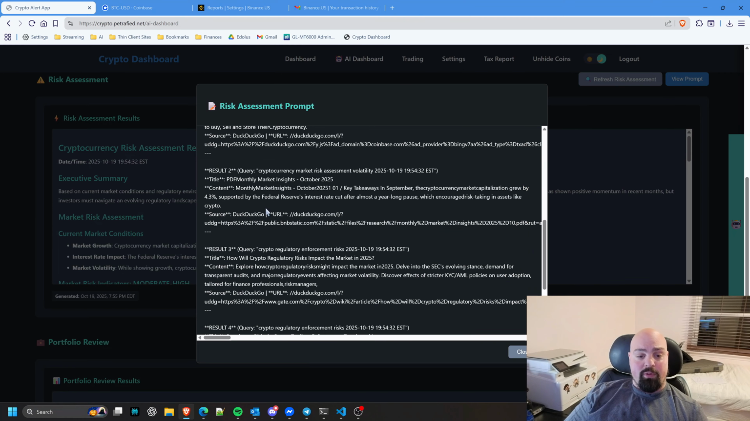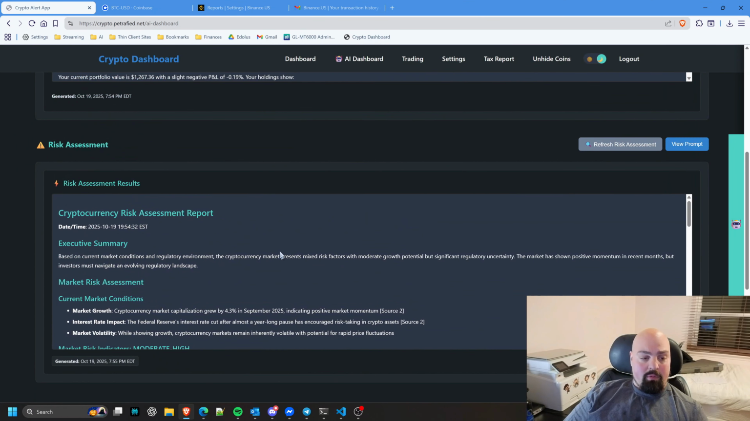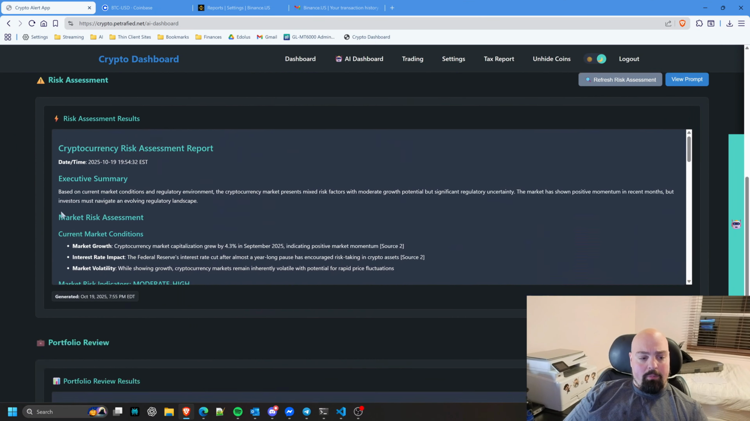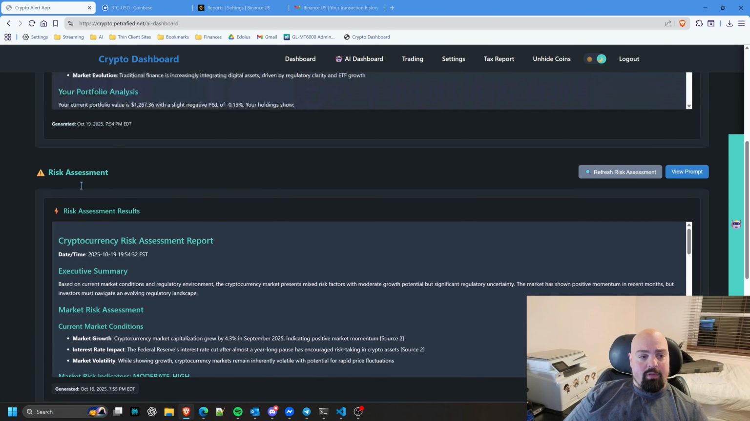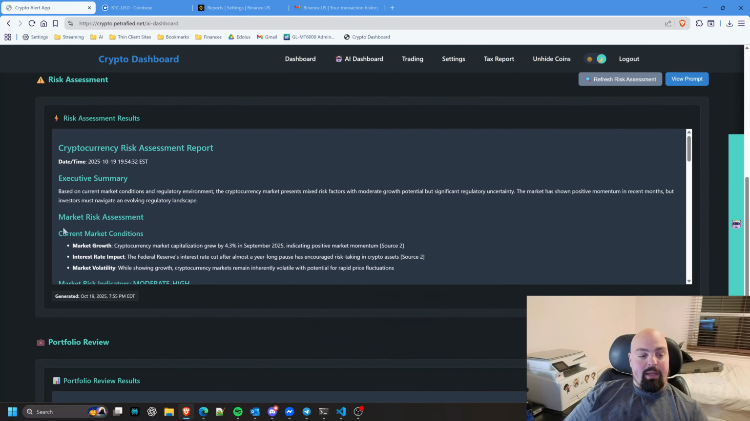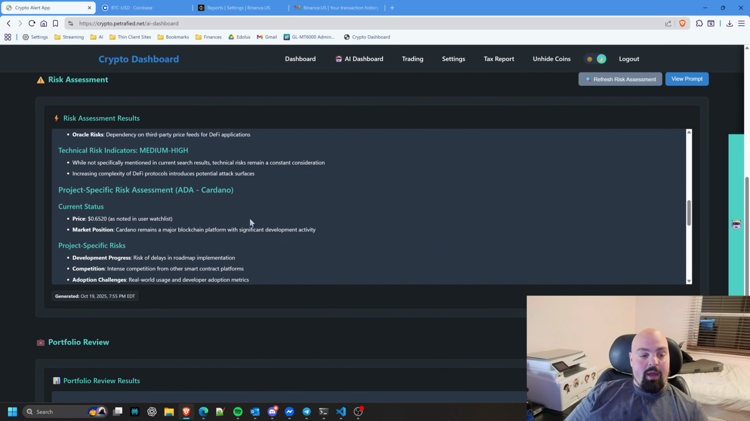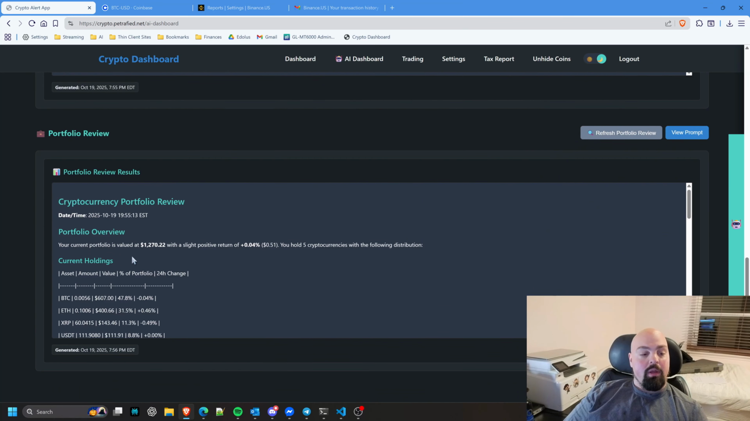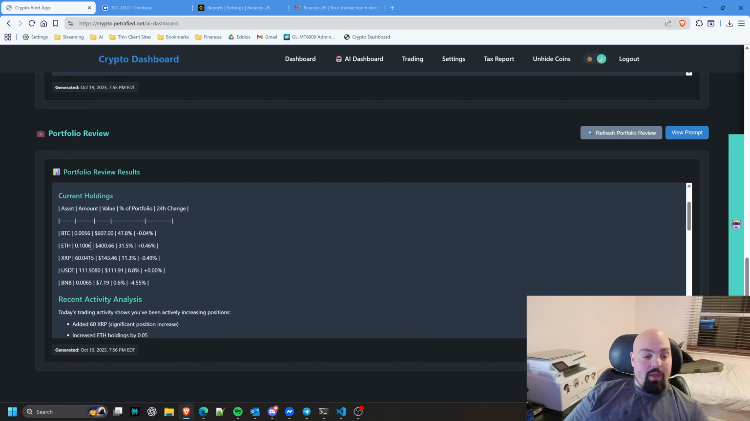It's already got its search results, and this is the response from the model. This is the risk assessment, market analysis, and then down here, because it was able to retrieve my portfolio data, this one here shows the current portfolio at the time of this search, 7:56 p.m.